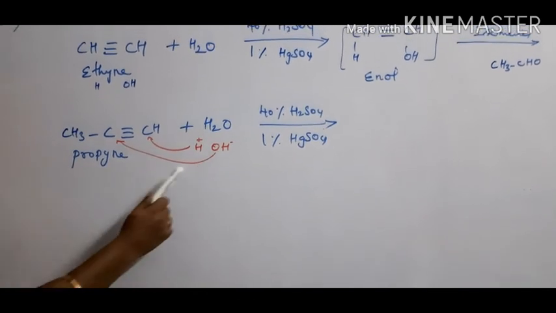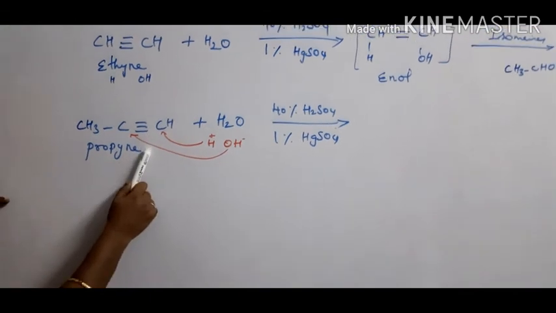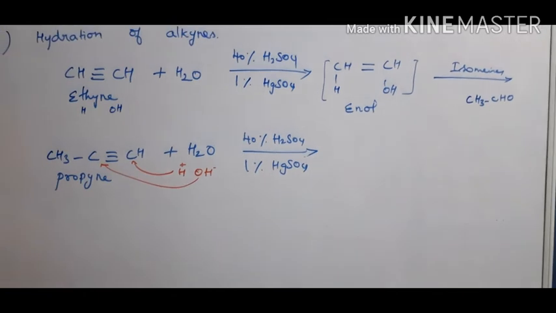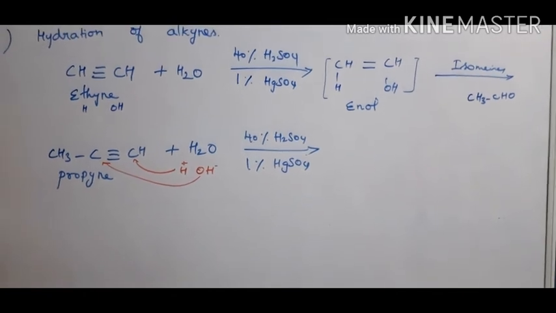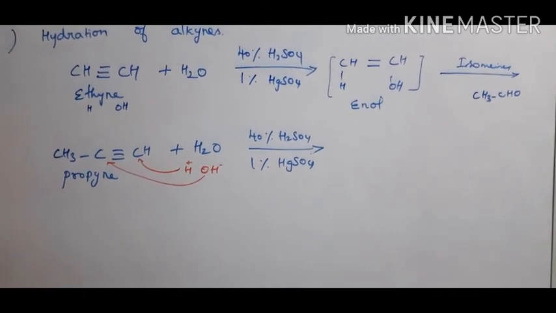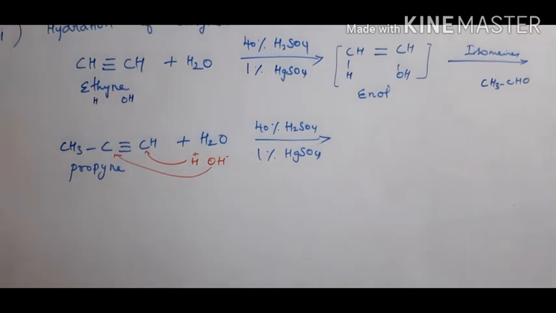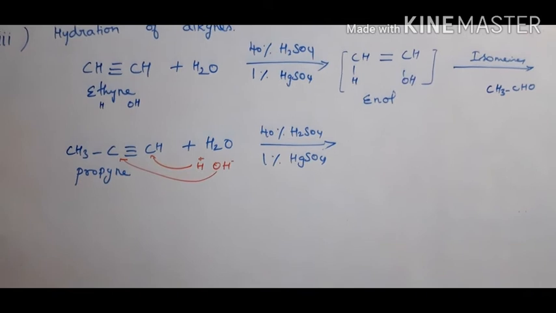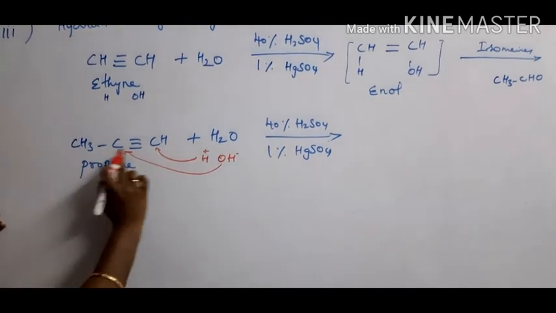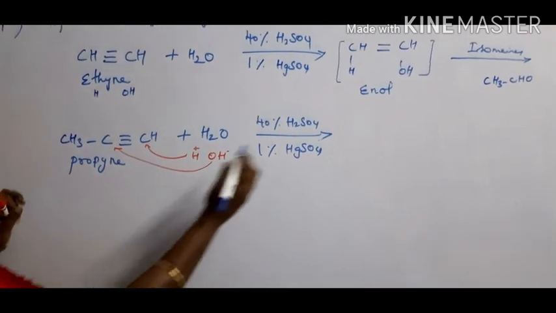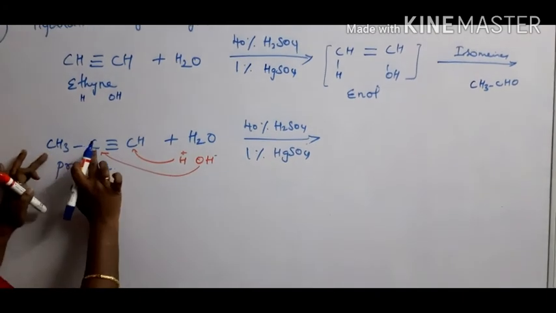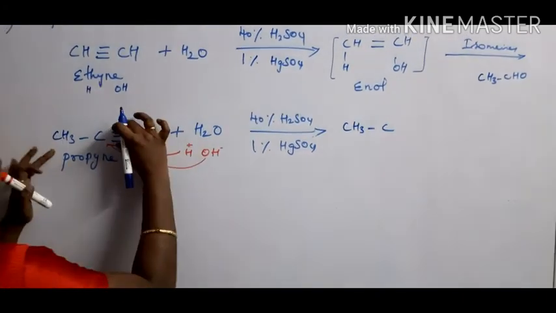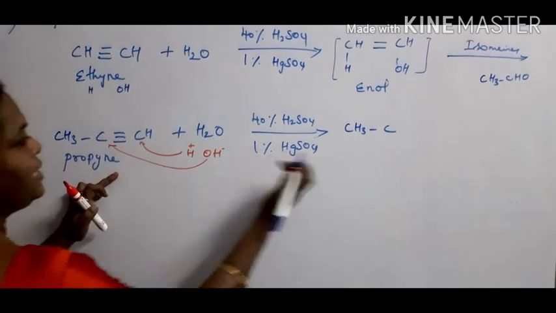Okay. So, this kind of addition reaction will take place in unsymmetrical alkynes by following Markovnikov rule. What is Markovnikov rule? The negative part of the reagent attaches to the carbon which carries fewer hydrogen atoms. Okay. Now how do addition reactions take place? How can you write the product here now? CH3, C, CH3, C. So here is the presence of the triple bond. Therefore addition will take place here.